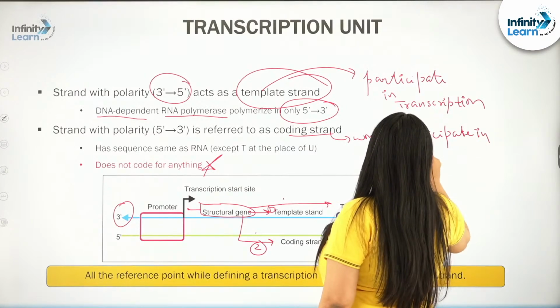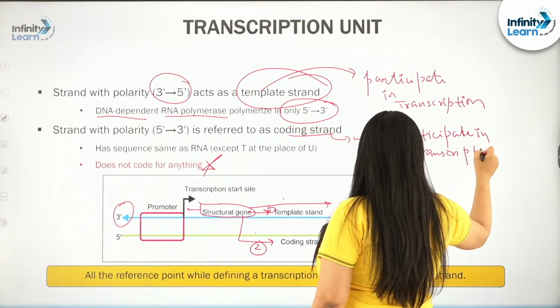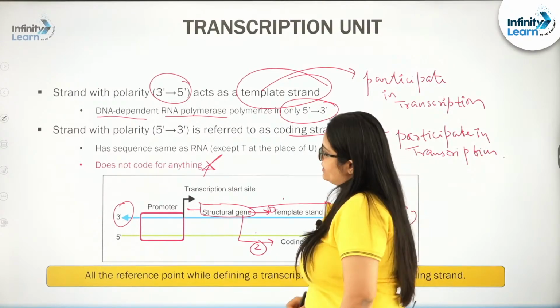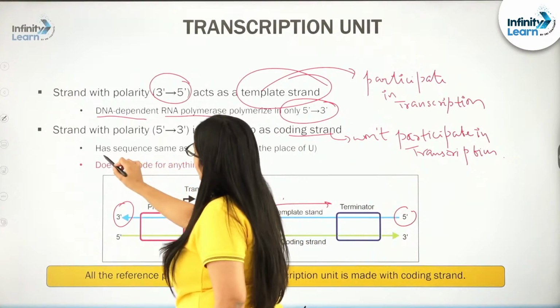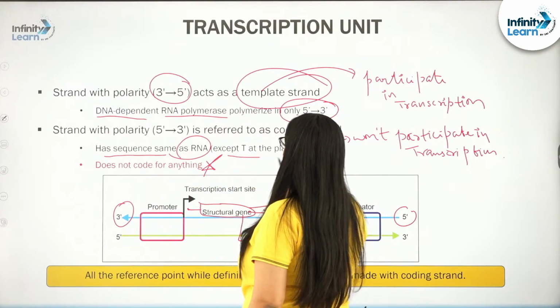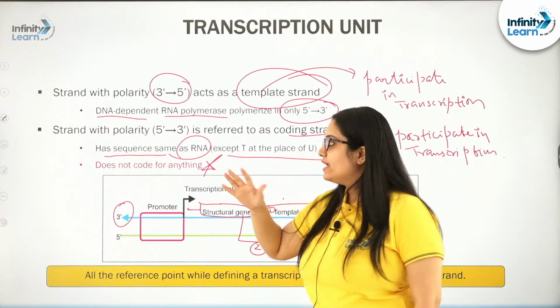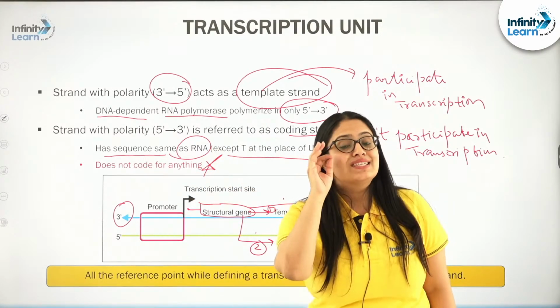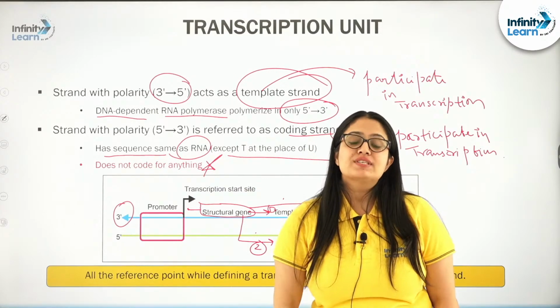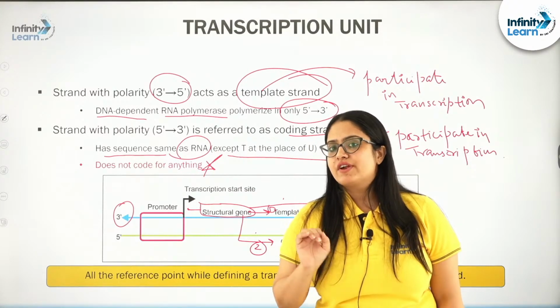in the transcription process. But there is one very important fact that you need to remember: this coding strand has the sequence same as that of the RNA except T at the place of U. Very important fact, and in fact on this fact you can see multiple MCQs that NTA has asked in the NEET exam. Very important.